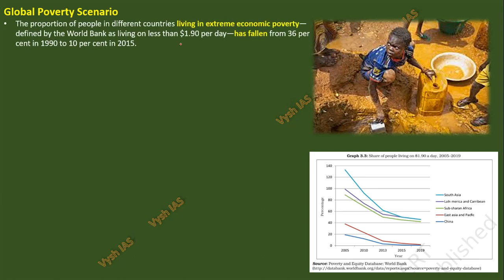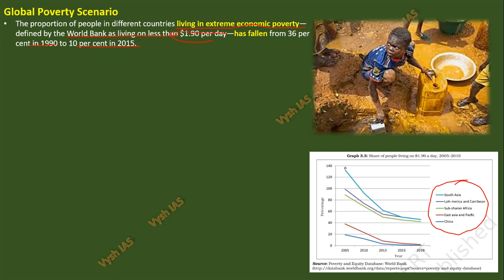Now at the world level, the proportion of people in different countries living in extreme economic poverty, defined by the World Bank, as I told, as $1.90 per day, has fallen from 36% in 1990 to 10% in 2015, meaning the number of people under poverty is reducing. That varies again from region to region. If you see here, South Asia, Latin America, Sub-Saharan Africa, they have shown different things.